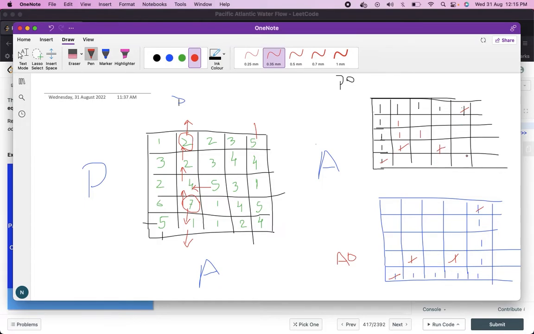That's it. Let me try to code, and then we will see that.